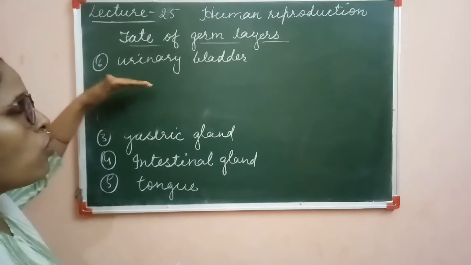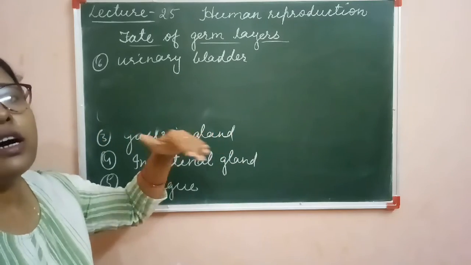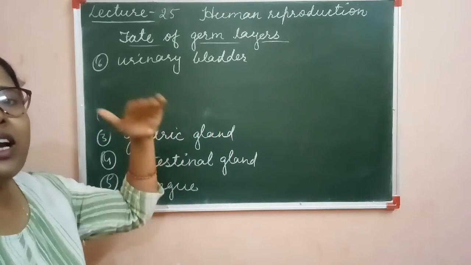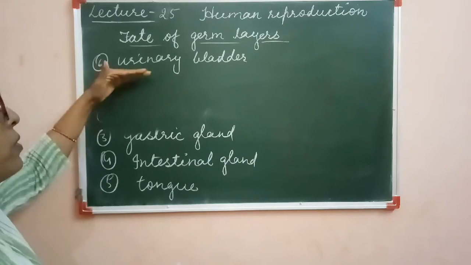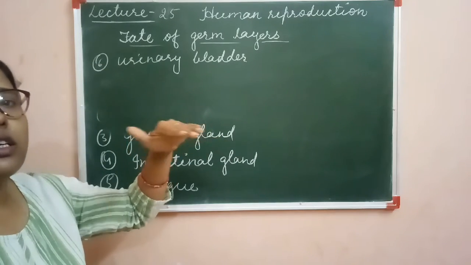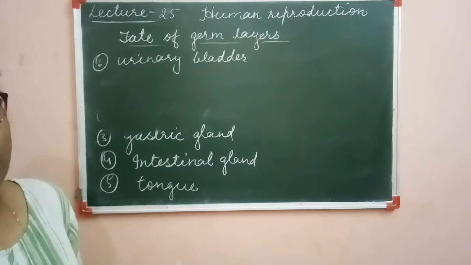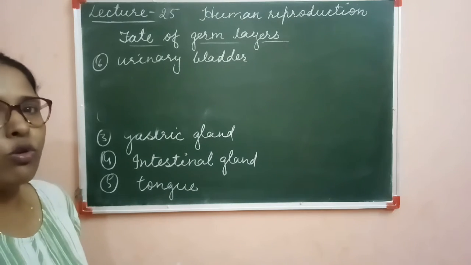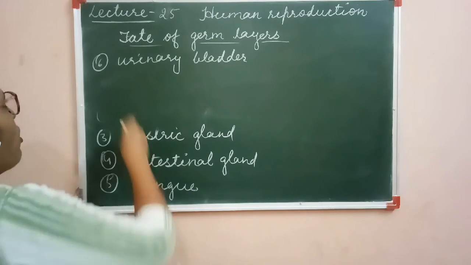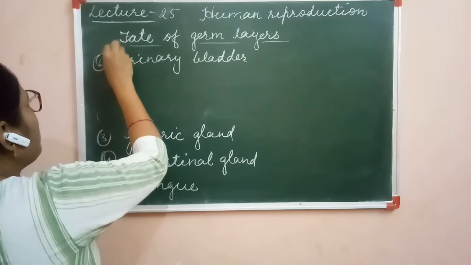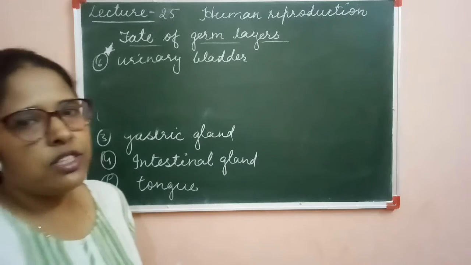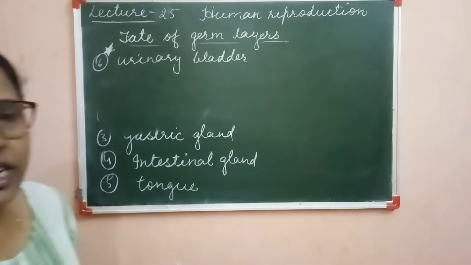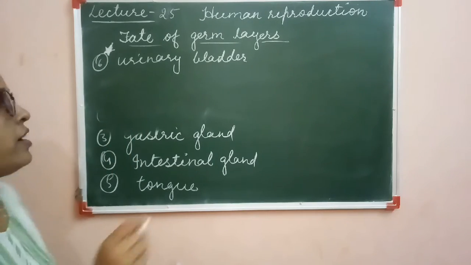So only the urinary bladder is endodermal in origin, and the rest of the complete excretory system except the urinary bladder is made up of mesoderm. You have to remember, this is the important point. Only the urinary bladder is the part of the excretory system which is endodermal in origin. Next one is the respiratory tract.